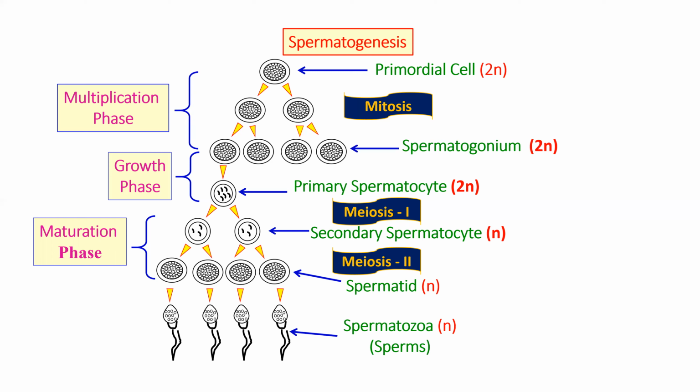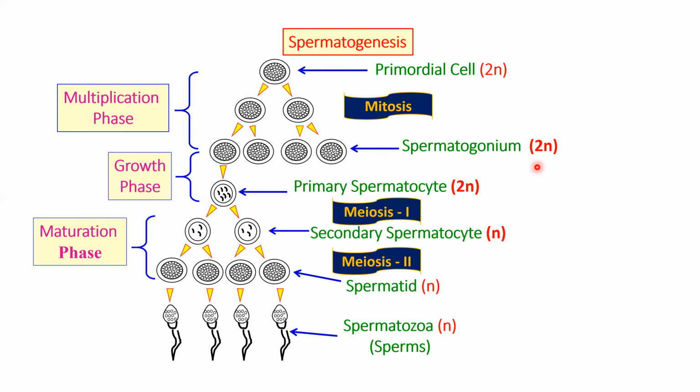Let us revise once again. In the testes, in the seminiferous tubule, there are primordial cells which are 2n. Primordial cells undergo mitosis and form a huge number of spermatogonia. So this is a phase where multiplication is taking place, so it is also called the multiplication phase. Now this spermatogonium is 2n. That's what you have to remember.